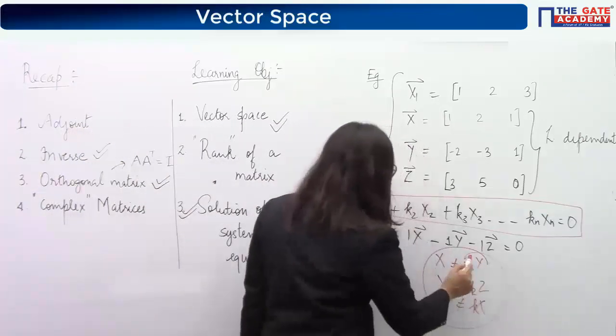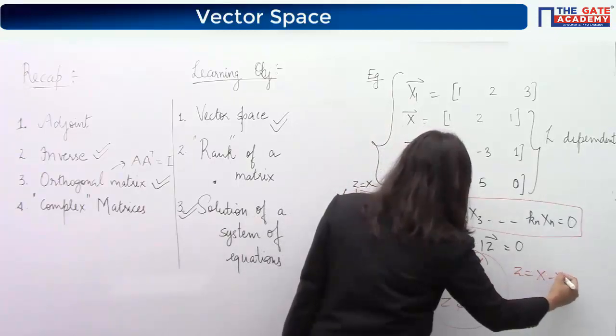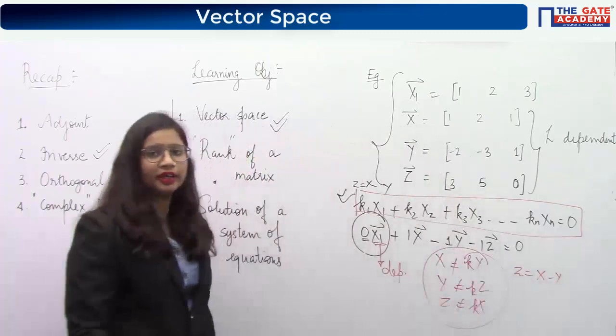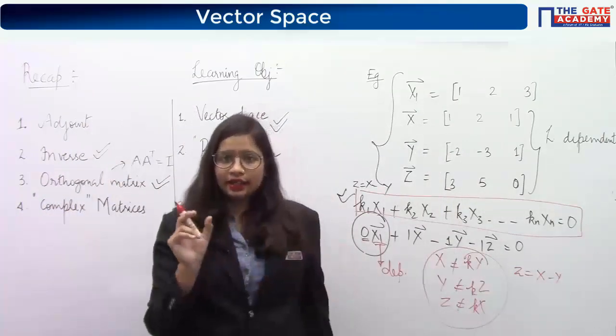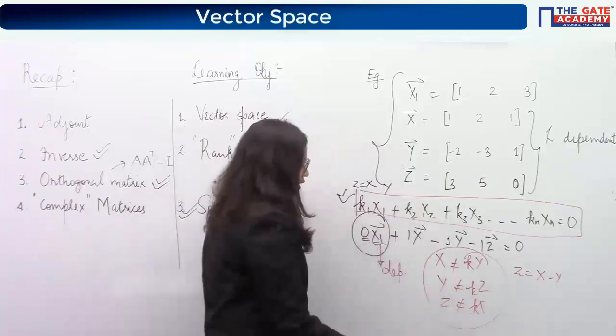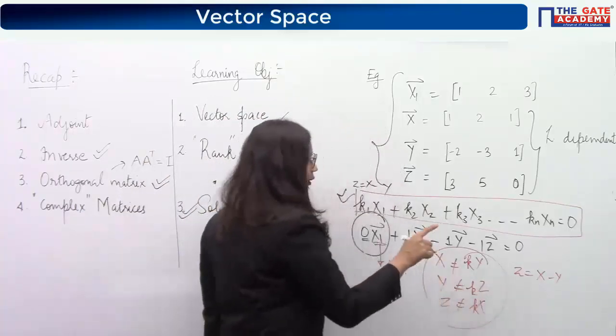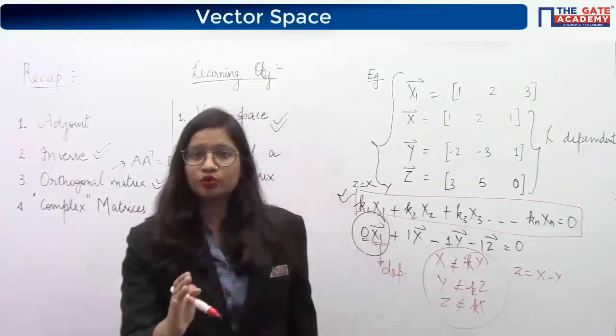But what is happening is that z is equal to x minus y. This means z is dependent upon x and y together, but not on x individually or y individually. It depends upon the subtraction of these two vectors.